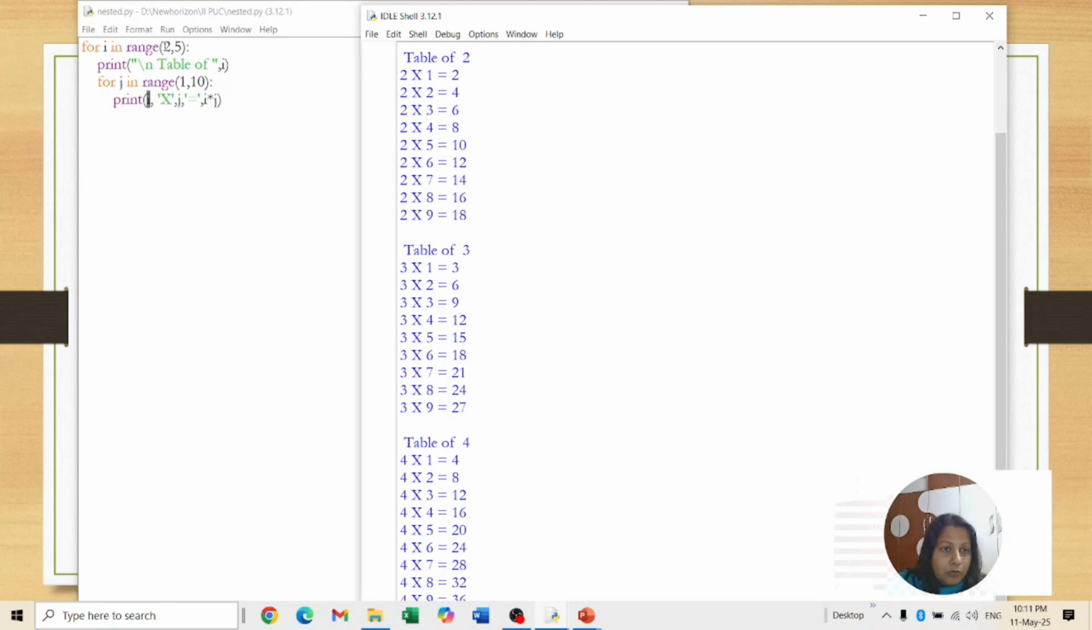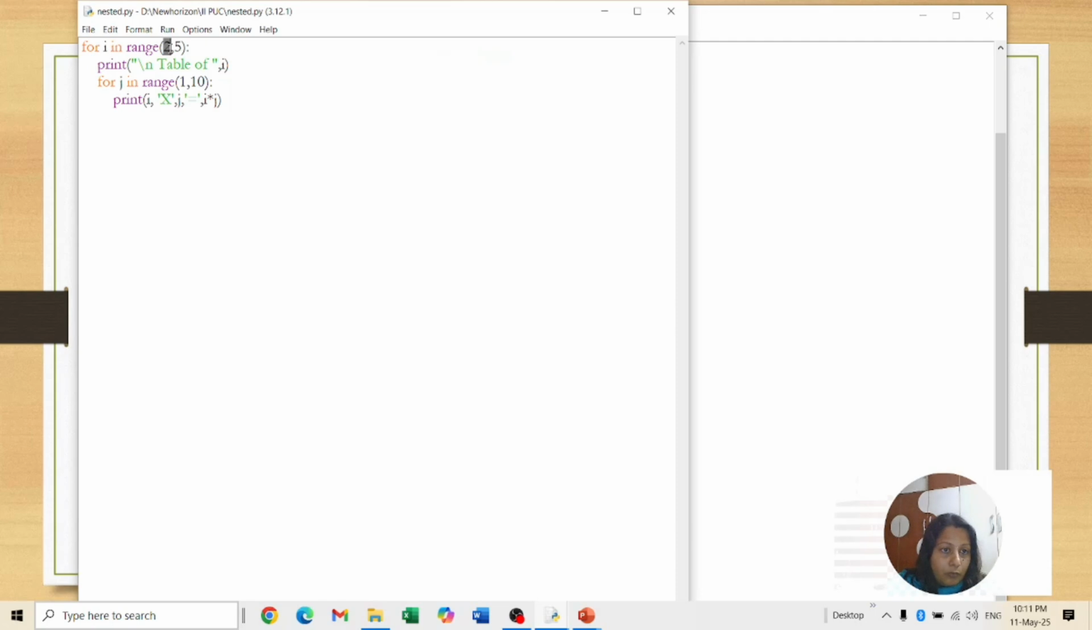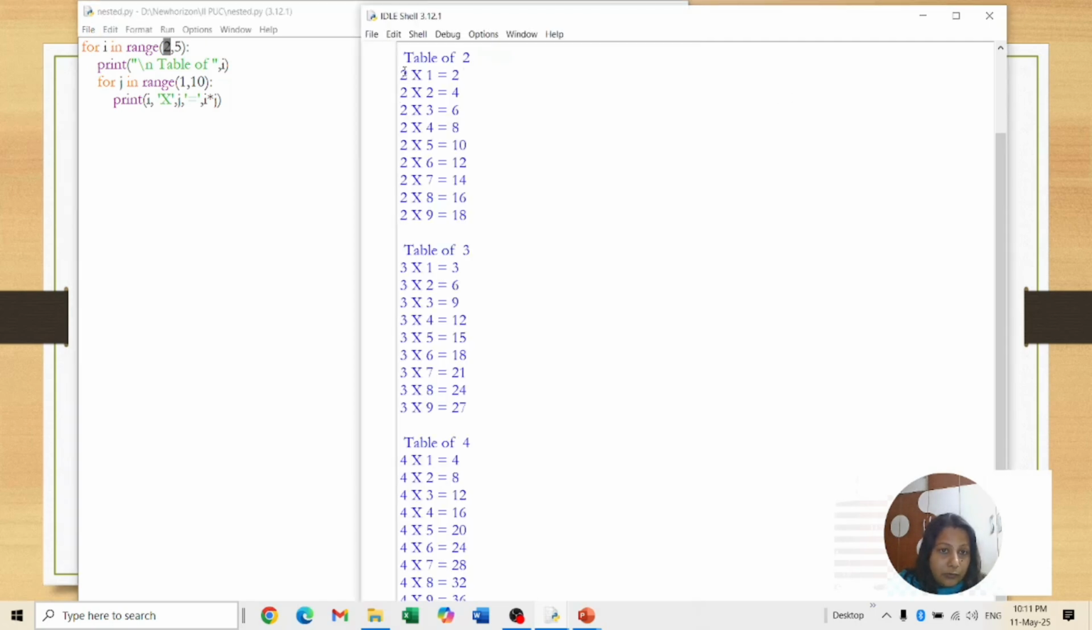What is the outer loop now? 2. After that it prints the statement, table of 2. Then which value is it taking? Value 1 for the inner loop. So for one value of the outer loop, the inner loop takes everything from 1 till 9. Is it clear? So first the outer loop has I equal to 2, so in the first column everything is 2 only. In the inner loop it starts with 1 and runs till 9. So the table of 2 is finished.